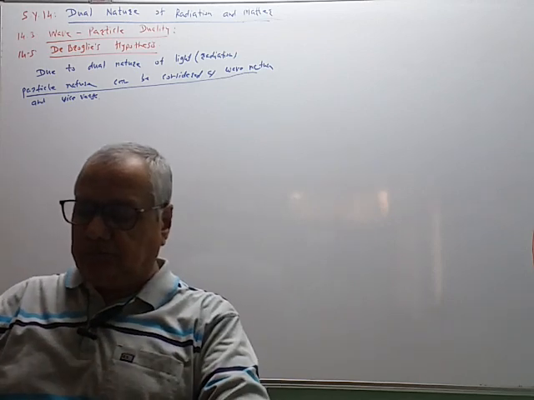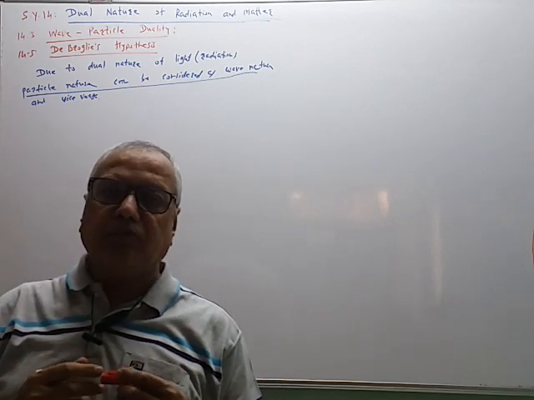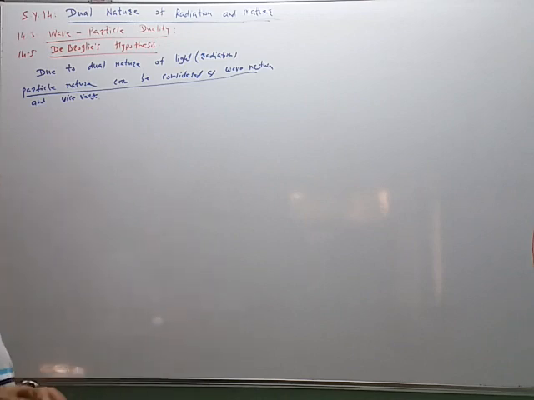So if we consider light made up of photons, then we know this is the equation.